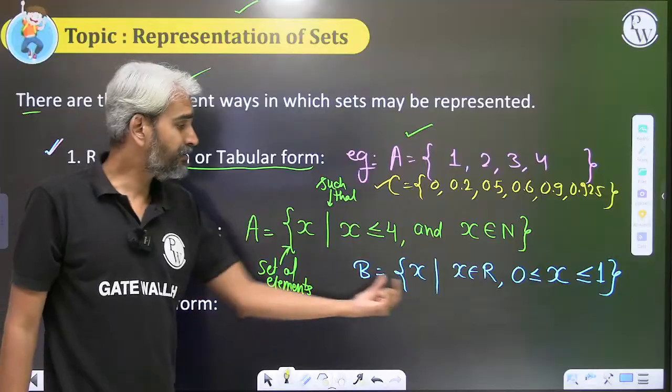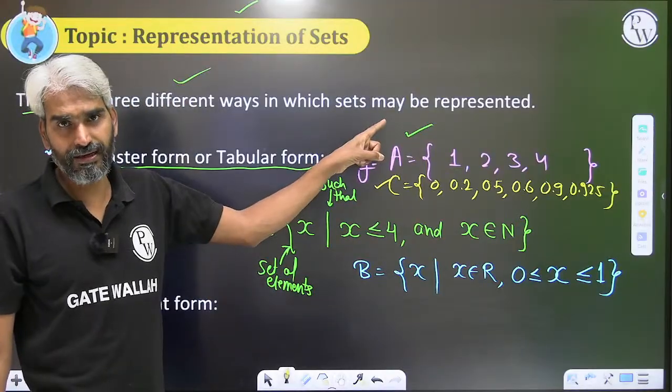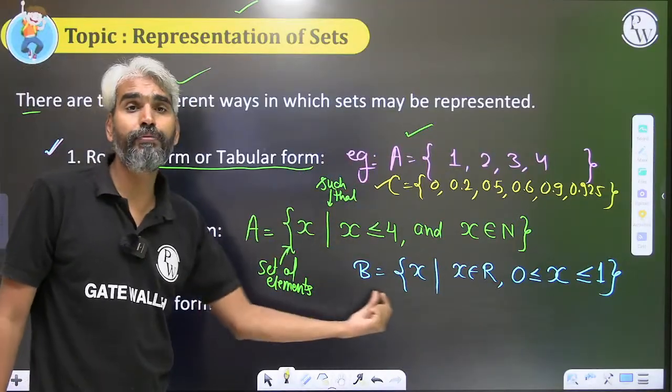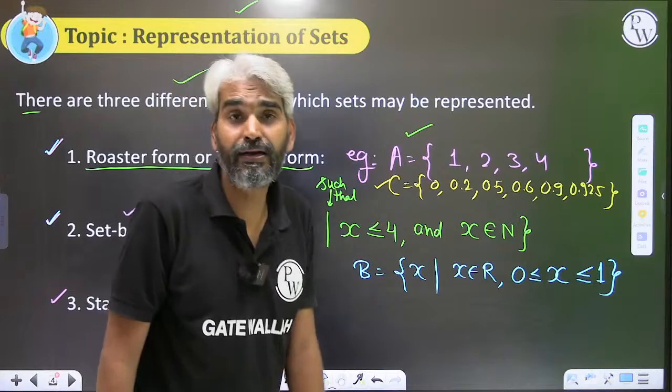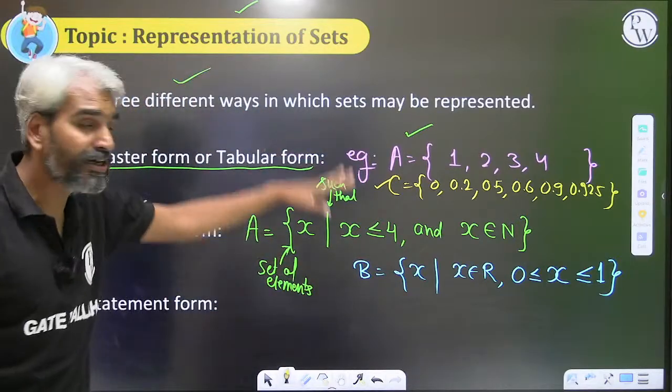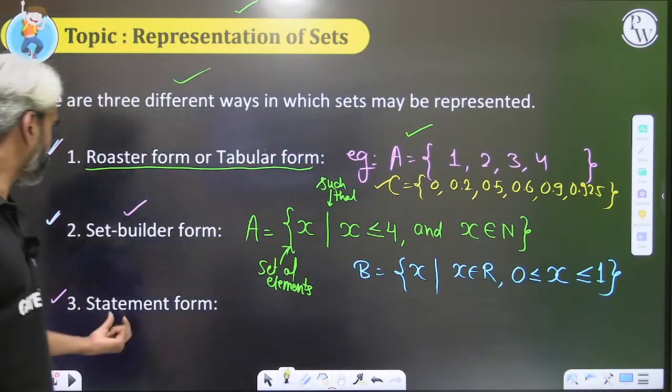Getting the idea? So set B cannot be represented in the roster form, set C cannot be represented in the set builder form. Therefore, different notations are required, but this one is a statement form.